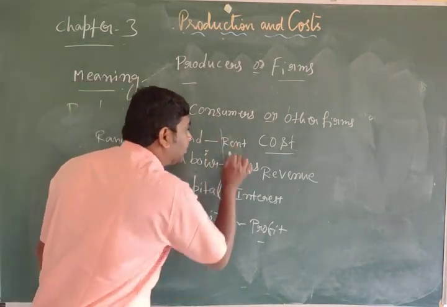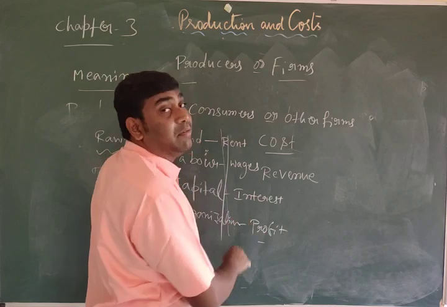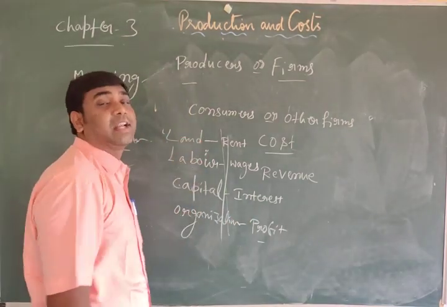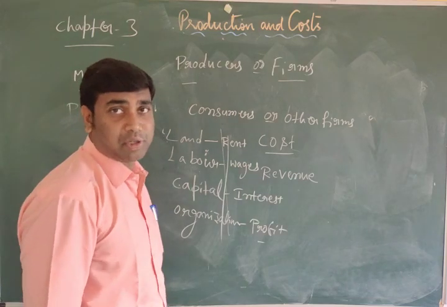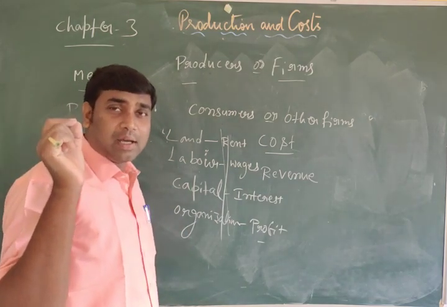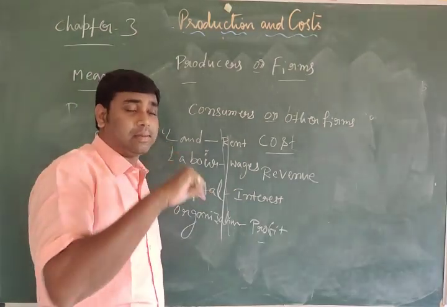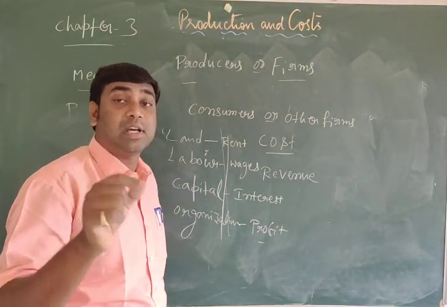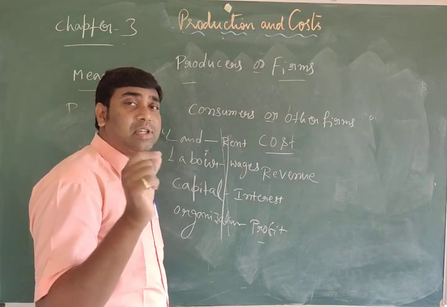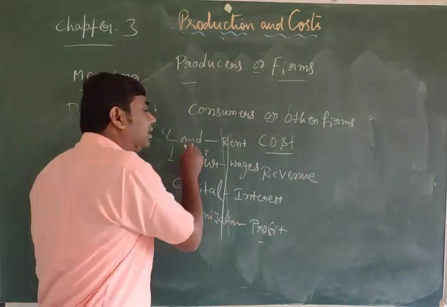These are called rewards. These are also called factors of production. Factors of production means those things which are helpful to production.